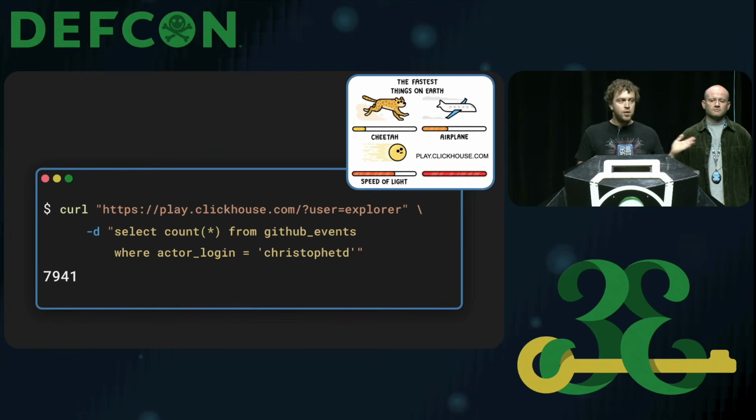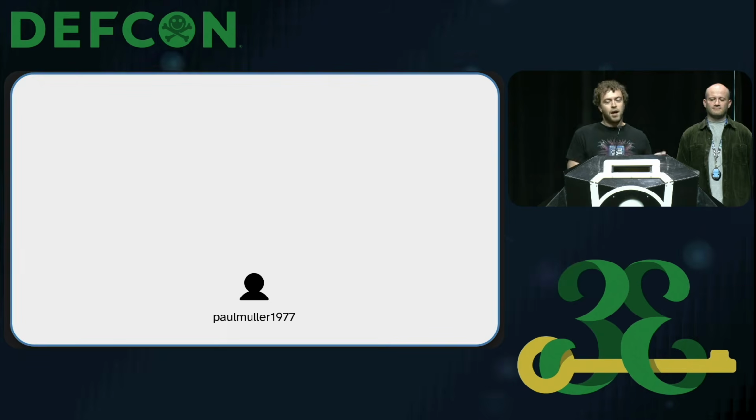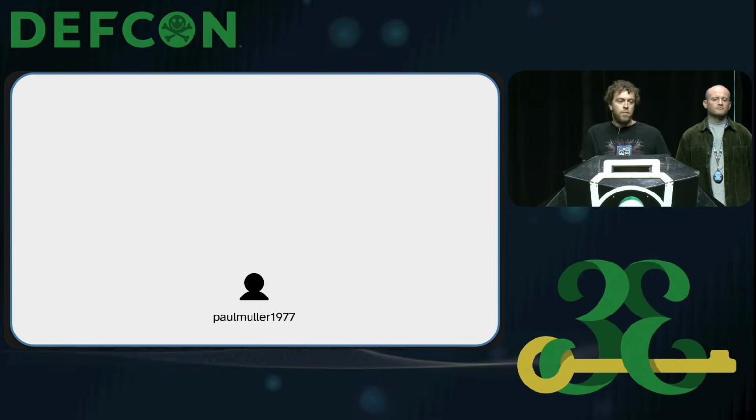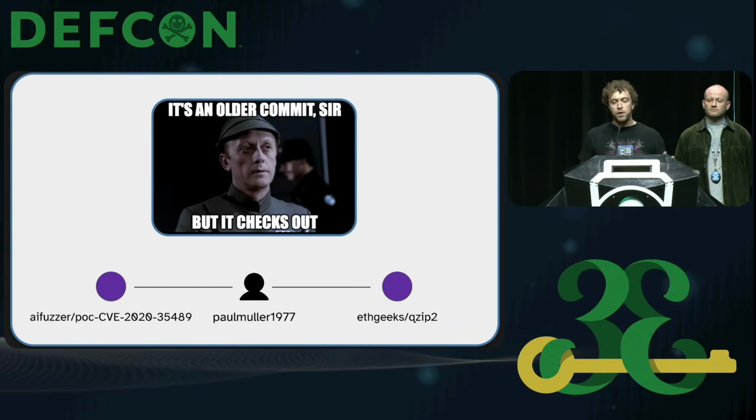Now, why did we even want the GitHub Archive dataset in our case? Well, we had one GitHub user named Paul Muir 1977, which you might remember. And so many of their repos had been taken down. And so we wanted to see what they had interacted with in the past. So the way we do it is we ask the GitHub Archive dataset, hey, can you show us anything that this user had shared, forked or starred in the past year, 2 years? And we get a few things.